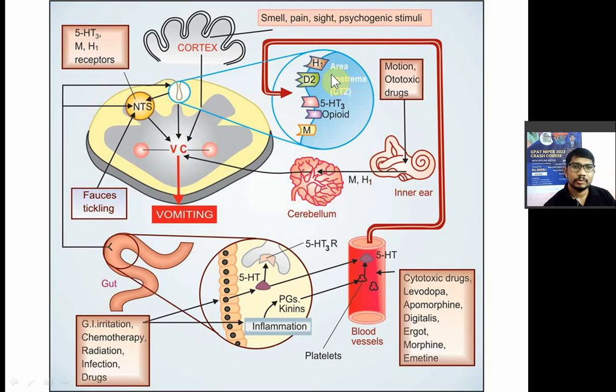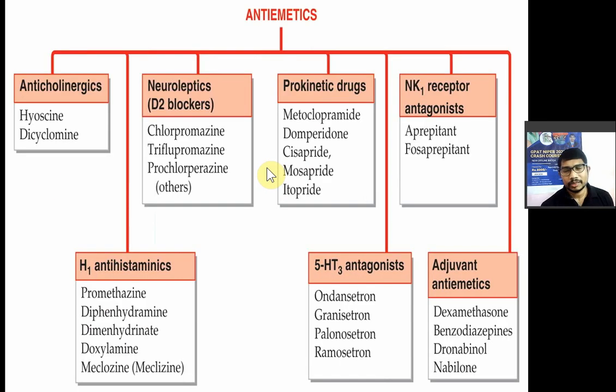फोर्थ रीजन होता है chemoreceptor trigger zone. So these drugs like cytotoxic drug, levodopa, apomorphine, these drugs also stimulate the CTZ, and chemoreceptor trigger zone stimulation will stimulate the vomiting center to produce vomiting. So this is the physiology, and that's how vomiting is induced, right? अगर आपको ये मालूम होगा कि vomiting कैसे होता है, तो आपको मालूम पड़ जाएगा कि कहाँ पे टारगेट्स है, और अगर आपको टारगेट्स मालूम हो गए तो आप यहाँ पे एंटी-एमेटिक ड्रग का क्लासिफिकेशन इजीली याद कर सकते हो.